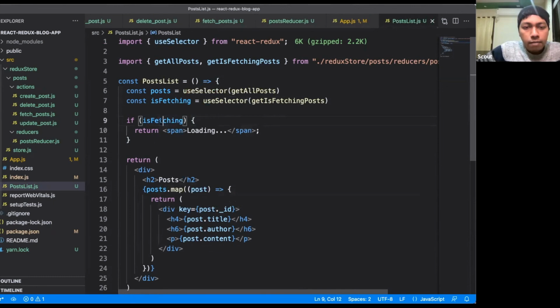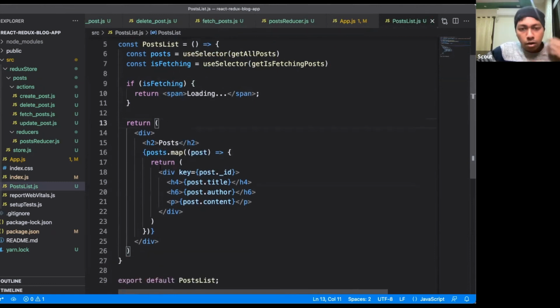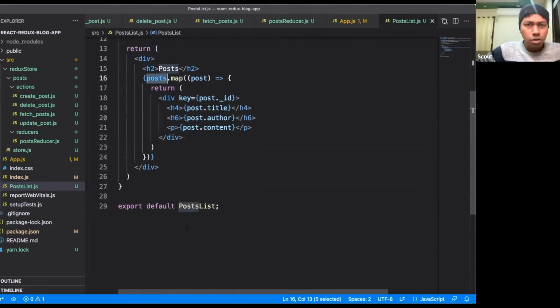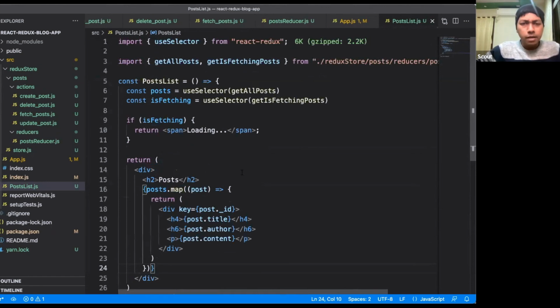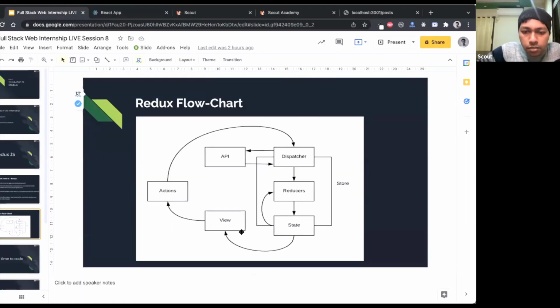If the data is fetching, if its value is fetching, then I'm showing a loading screen. If not, then I'm returning the list of all posts inside this return statement. So here I'm mapping through all posts and showing each post. This part is pretty simple. This view layer is listening to the state changes and updating itself. It is doing only this thing: updating itself depending on whatever state we have inside our application.